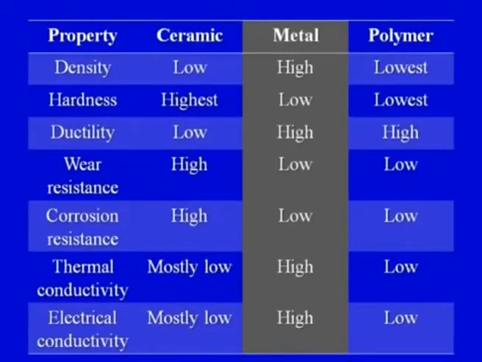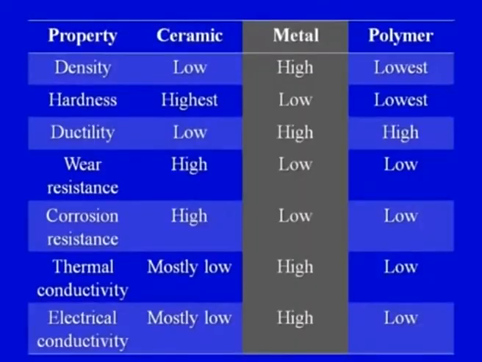Property number 2, that is hardness. Ceramics have high hardness, that is the highest hardness, metals have low hardness and polymers have the lowest hardness. So if we compare the metals with ceramics, the hardness of ceramics is much higher as compared to most of the metals. So the hardness is an important property where we are focusing the use of wear resistant materials.